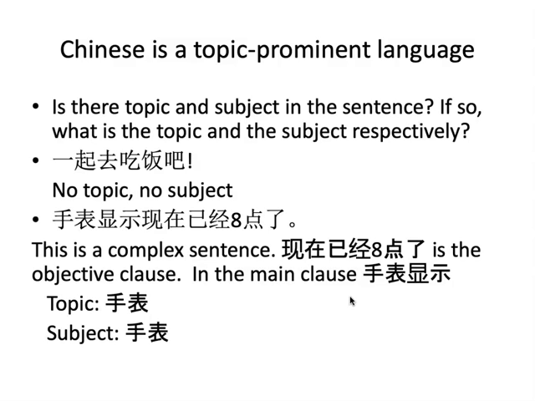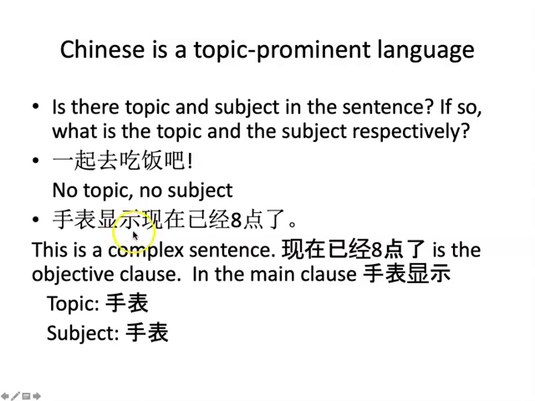Now let's look at the response. The first sentence, 一起去吃饭吧. In this sentence, there is no topic and no subject. This is an imperative sentence. We discussed topic and subject. These two notions apply to simple declarative sentences. And in imperative sentences like this, normally there is no topic and no subject. It's to perform a request or command. 一起去吃饭吧. So no topic, no subject.